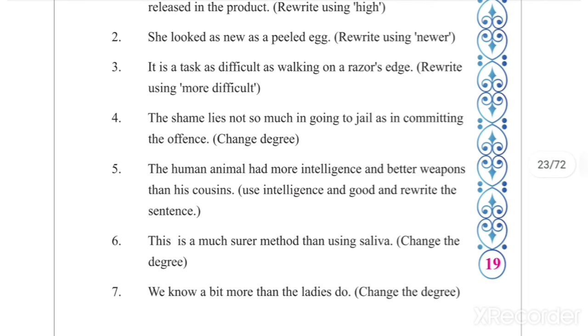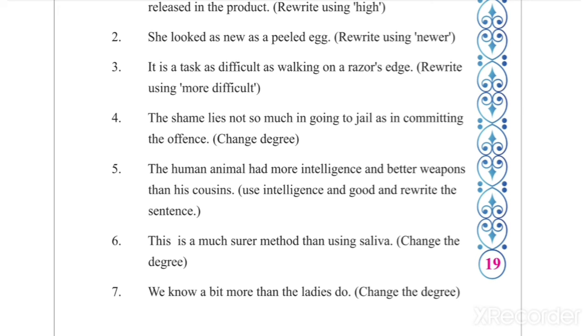Third one, it is a task as difficult as walking on razor's edge. Again you have to make it comparative. So we will remove "as difficult as" and put "more difficult", but don't change the meaning of the sentence. We will take the second compared object first. Walking on razor's edge is not more difficult than the task. I repeat the answer, walking on razor's edge is not more difficult than the task.